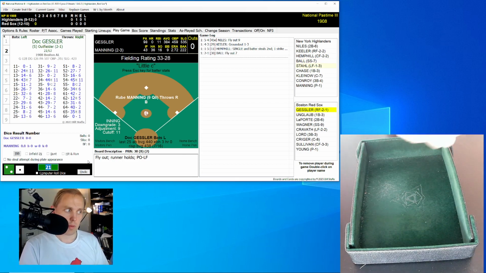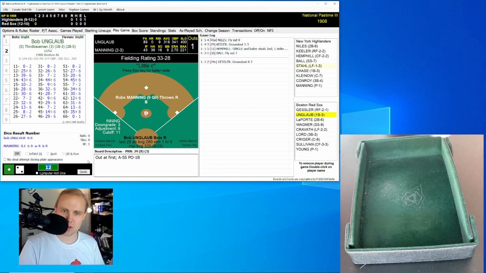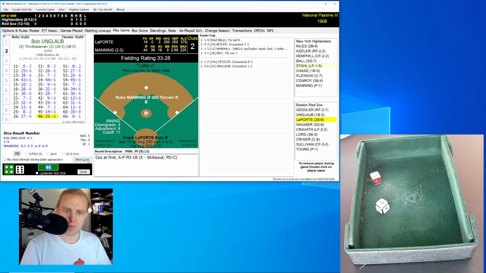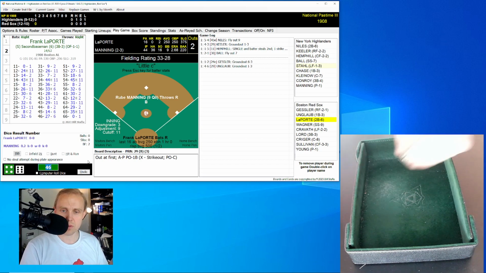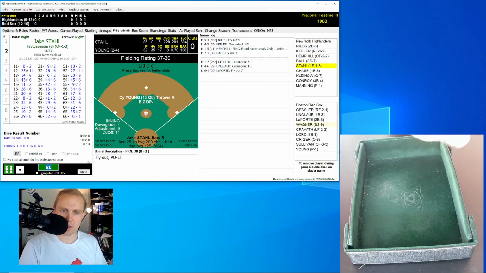And we go to the bottom of the first inning, and it'll be Doc Gessler leading this off for the Red Sox. Been hoping to put away the Highlanders for a while, and it just still hasn't happened. There's a ground ball over to Ball. Neil Ball throws to first, 1 away. Bob Unglaub up there now. He rolls a 46 for 29. Come back over to Rube Manning, who throws to first, 2 gone. Frank Laporte now rolls a 61 for a 30. It's a fly ball to left. Stahl's got that, and we go to the top of the second.